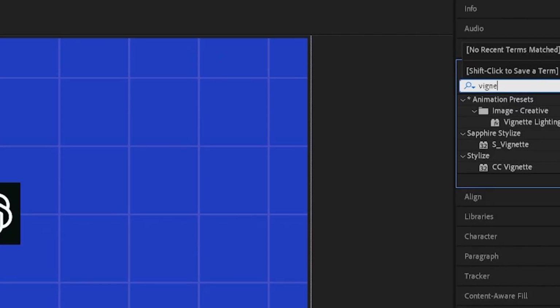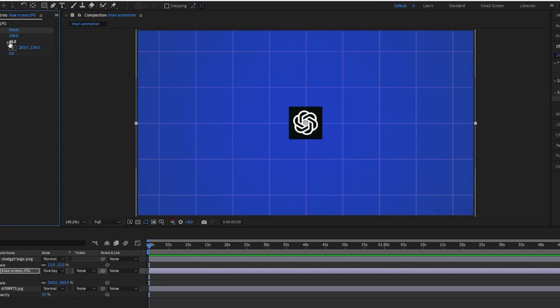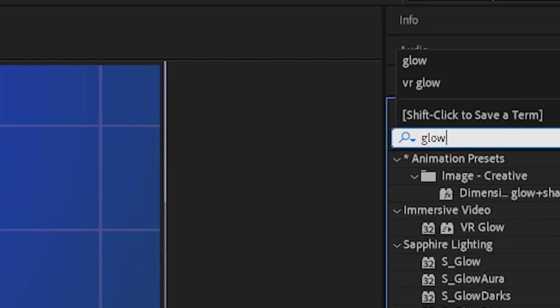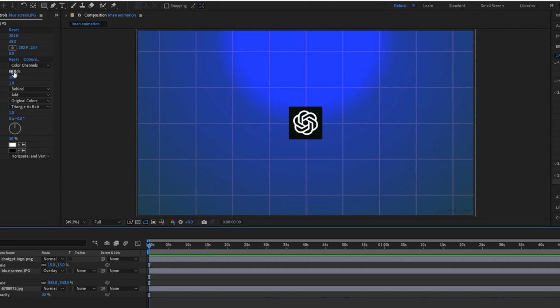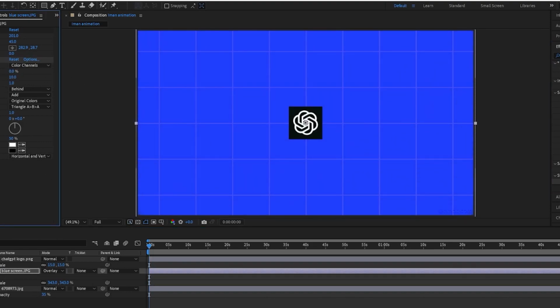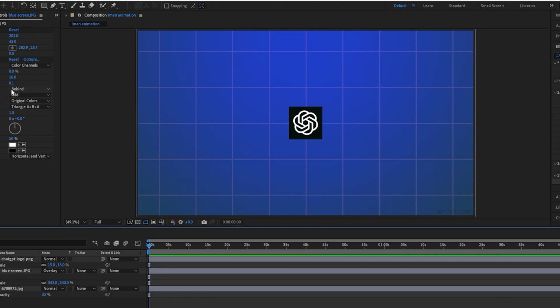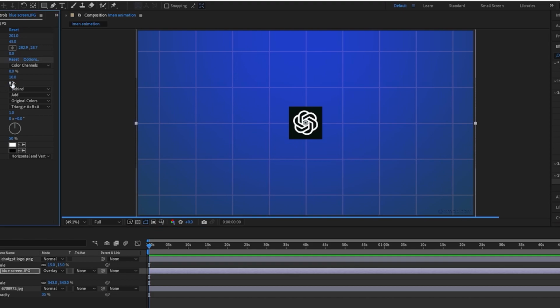Then we're going to add a vignette to the blue screen, and we're going to play with the center point where the center of lightness is coming from, and everywhere else around this is going to be dark or darker than the center. But then we're going to add a glow to make this whole thing brighter. It's going to look a lot nicer. Then you decrease the threshold, and then it's basically all evenly spread out, and then decrease the intensity. I'm just going to keep it maybe 0.1, something like that. Maybe 0.2. So it doesn't massively matter.